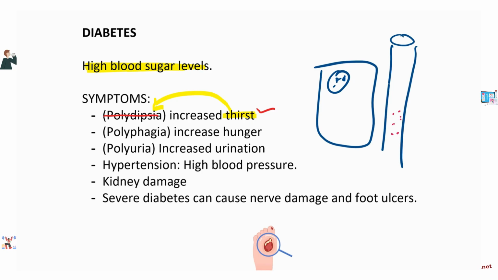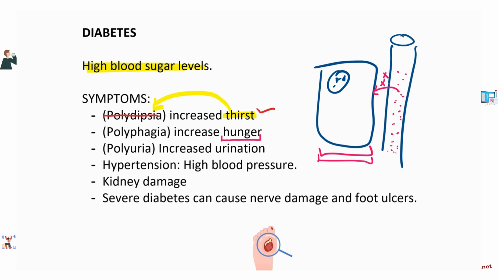Okay, a lot of blood glucose here. But for some reason, this is not moving into the cells. So what does the cell think? The cell thinks that probably we haven't eaten enough. Even though there's abundant glucose in the blood vessel, the cell will think maybe we haven't eaten enough, right? And we need to get more glucose into our body. And so it will try to increase the hunger, okay?